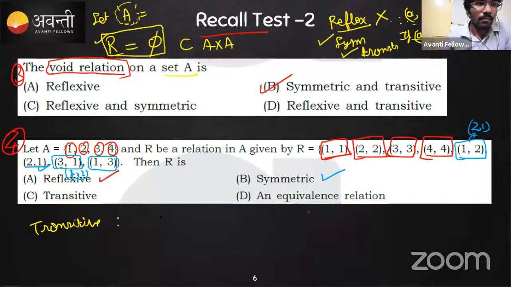Let's take an element 2 comma 2, or you can take 1 comma 2, 3, isn't it? Consider this: 3 comma 2 and 2 comma 3 are not present.